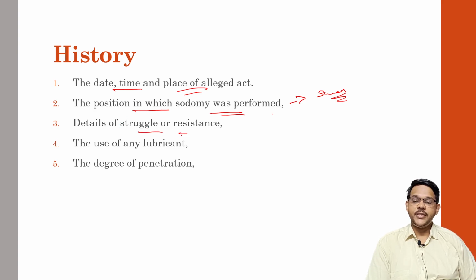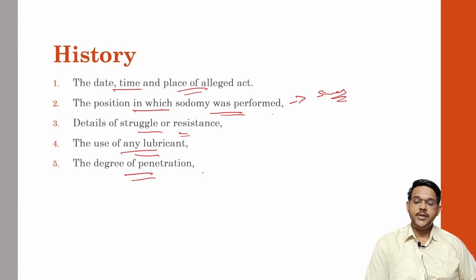Details of struggle and resistance are again noted. If he or she tried to bite or cause injury, what injuries were caused on the accused, that has to be noted down. If any lubricant was used, what type of lubricant was used, whether it is helpful, and if any lubricant was left on the scene of crime will be noted down.